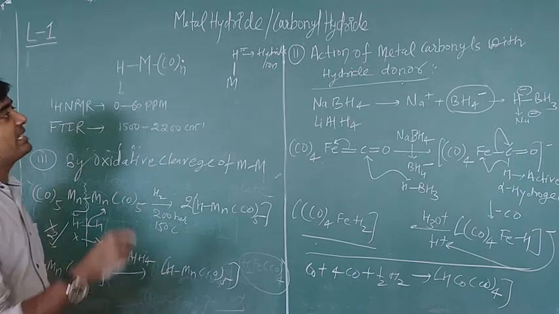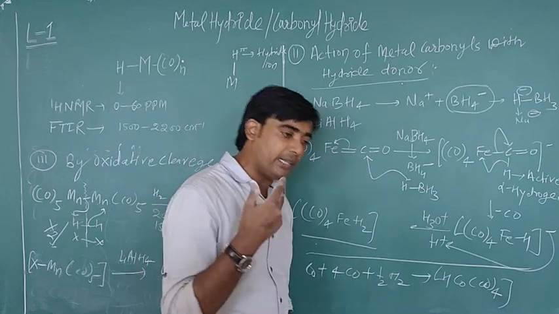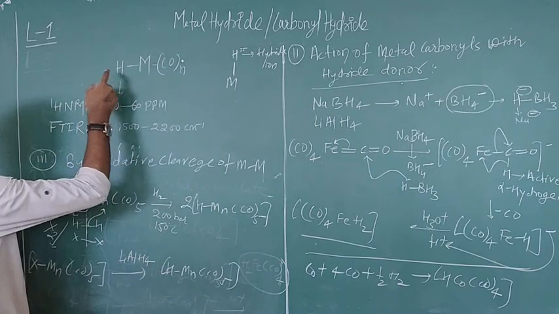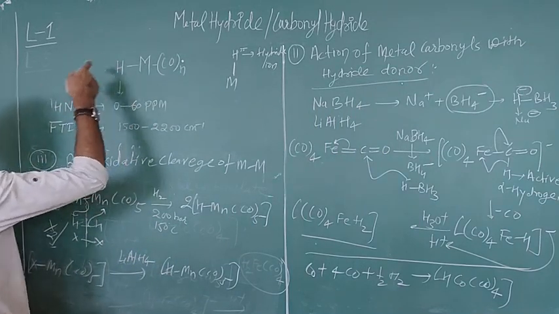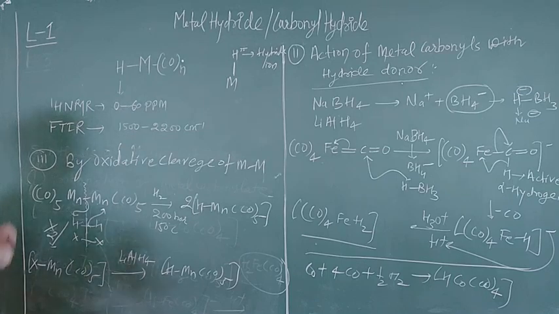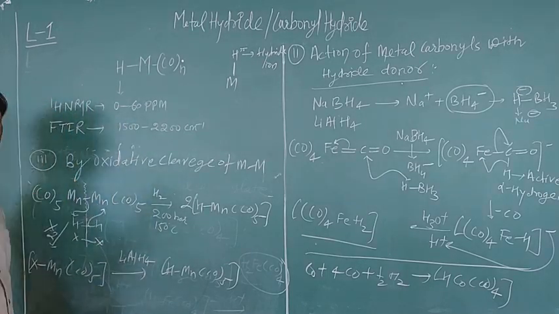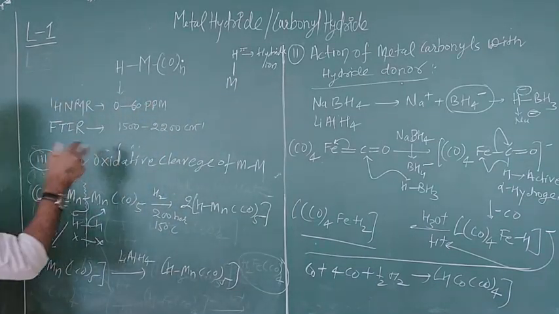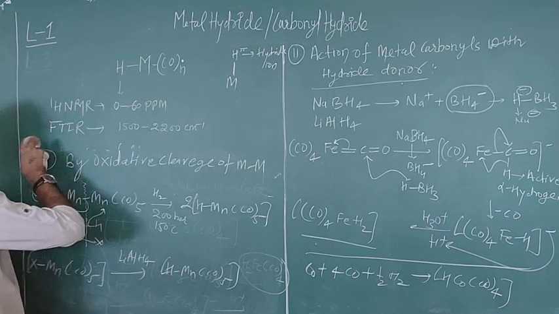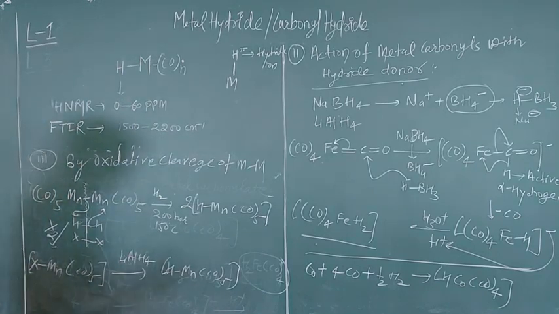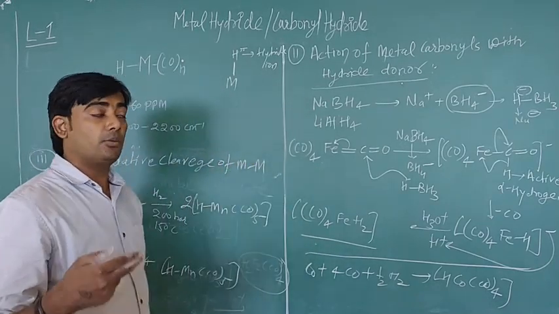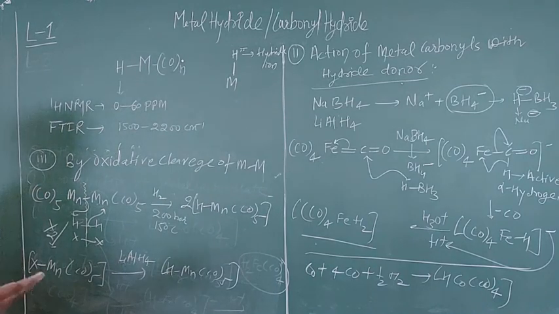So this is all about the synthesis of metal carbonyl hydrides or metal hydride complexes. I have already told you that this proton can be identified on the basis of proton NMR spectroscopy, and you will find the peak between 0 to 60 ppm for this proton. You can also identify this M-H bond on the basis of FTIR spectroscopy. You will find the absorption band between 1500 to 2200 centimeter inverse. Then you can identify that a metal hydride bond is available here.